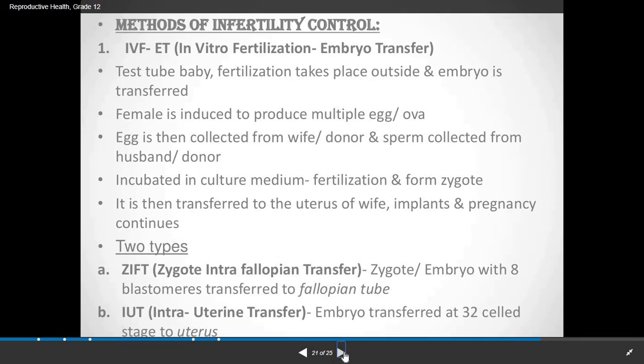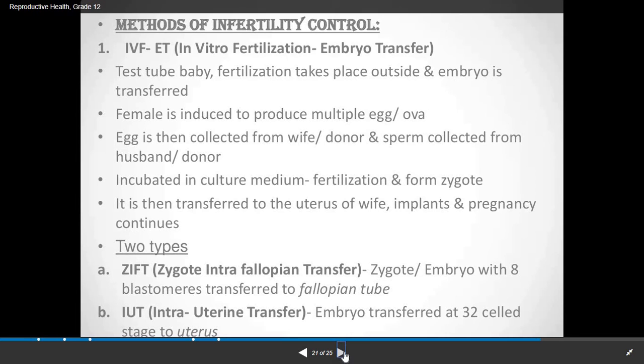Now in this ART, that is assisted reproductive technology, the first one is IVF. The full form of IVF is in vitro fertilization. It is also known as test tube baby. Here the fertilization takes place outside the female body and the embryo is then transferred into the female body.